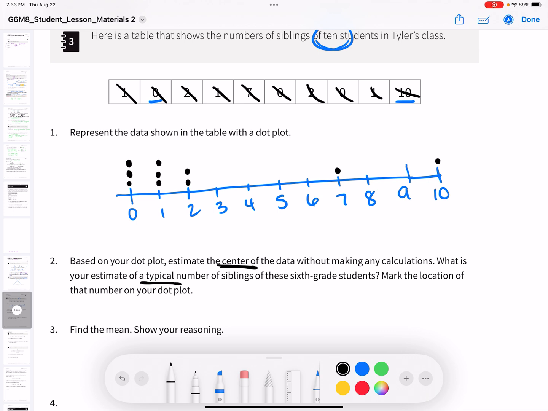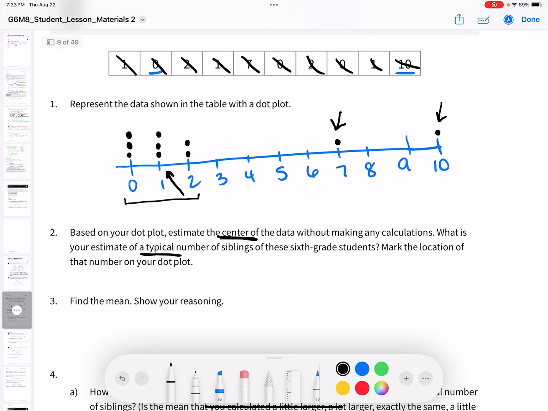Okay, well, we have a data cluster down here. So I would say my center is probably going to be around here. I'm sure it's going to be a little bit more above 1, just because we have this data point and this data point that's kind of pulling the center up a little bit. But I'm going to say that without doing any calculations, my center is about 1.